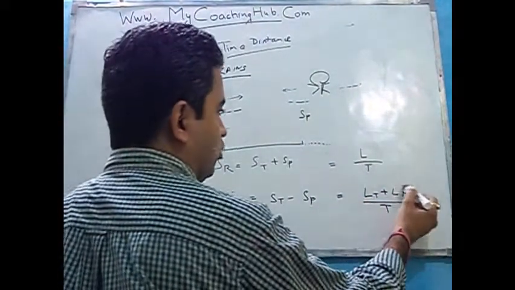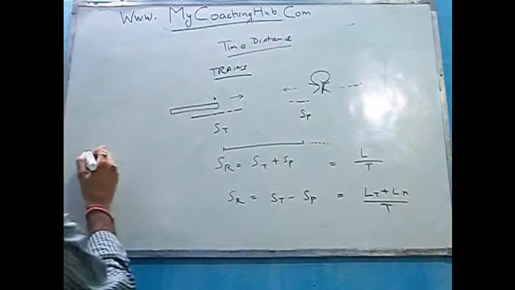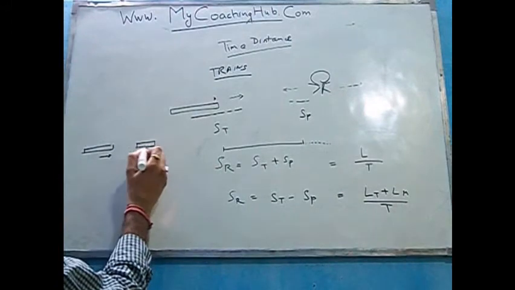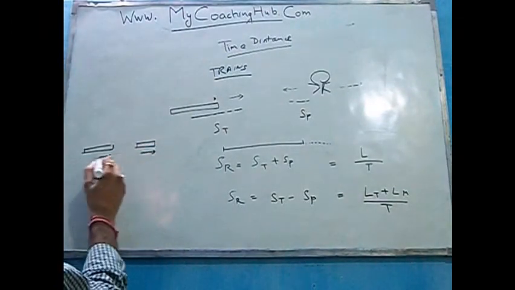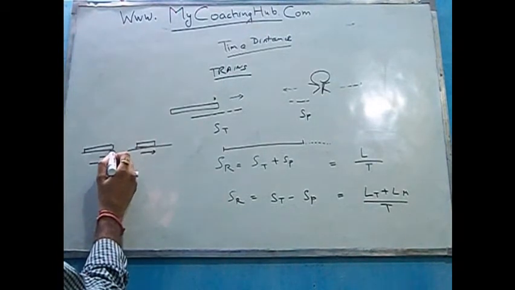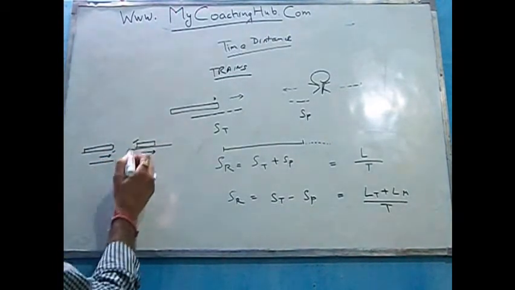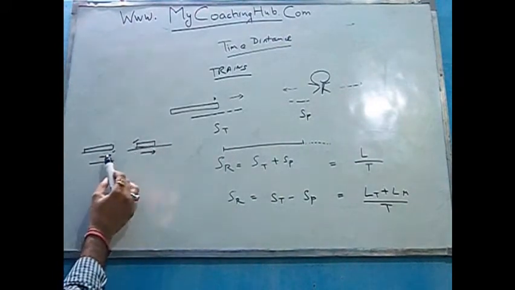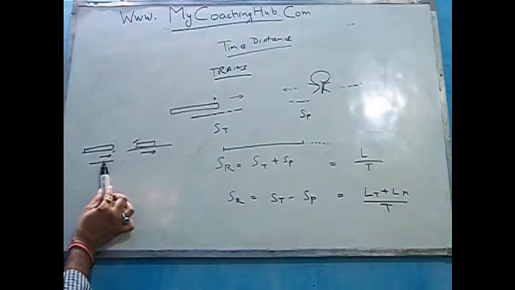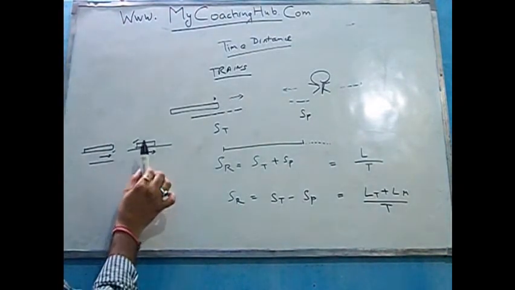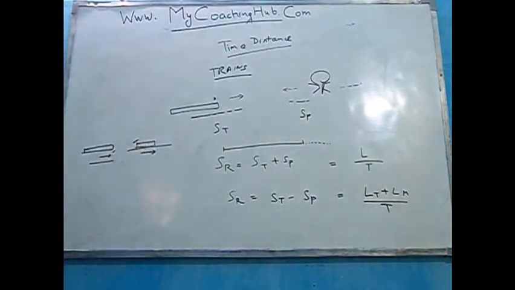How will we consider a moving object here? Suppose there is one train which moves in this direction, there is another train which moves further away from there, both of them are on separate tracks. So the time taken by this train to catch up with this train will be given as, when we take the distance travelled by this train plus the distance or the length of travel by this further train.